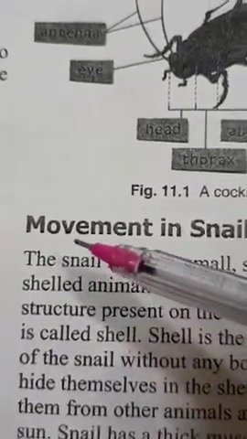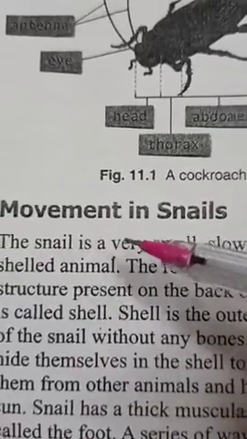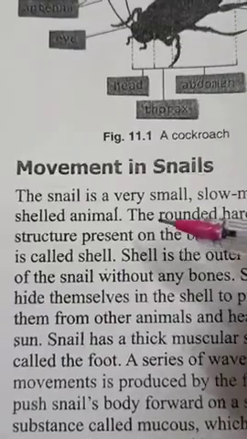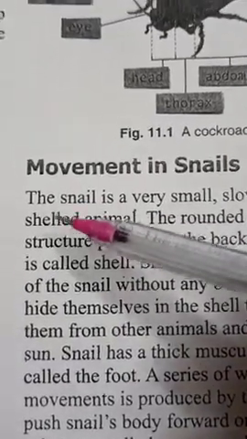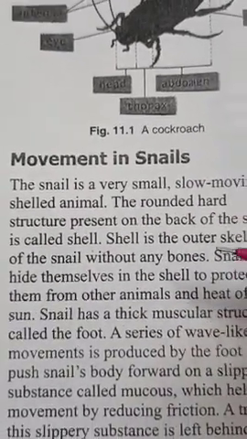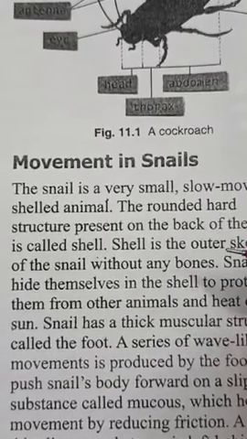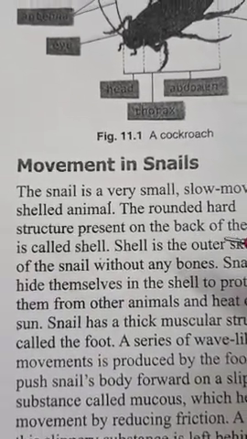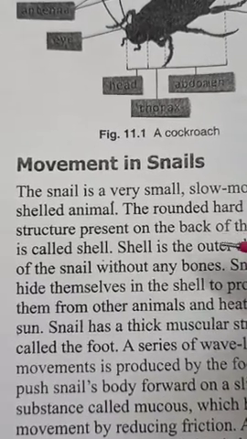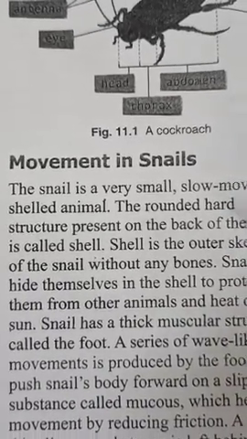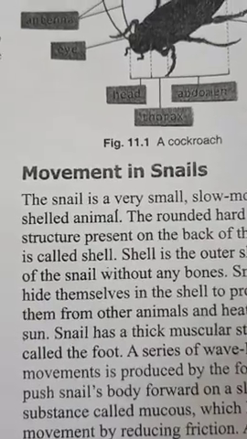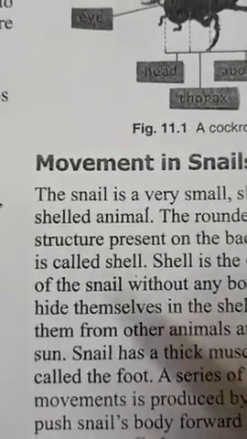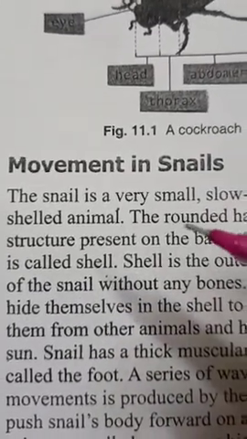Second is about snail, movement in snails. I think you all must have seen snails also, because these snails are very common in the rainy seasons, and even when you go in the forest areas or in such kind of shady places, there you can see these snails.